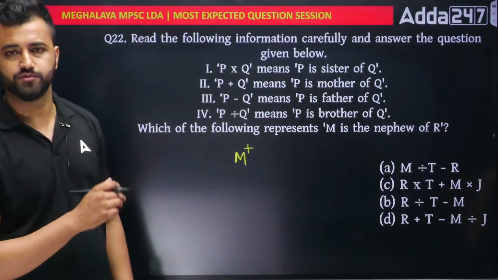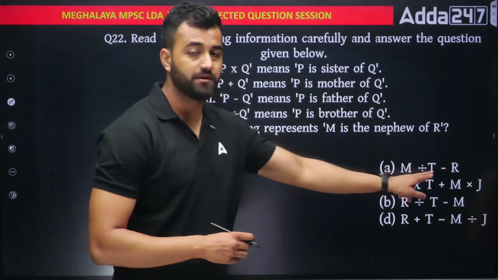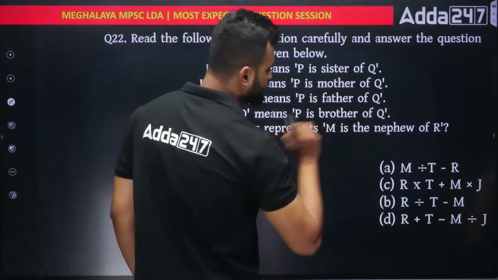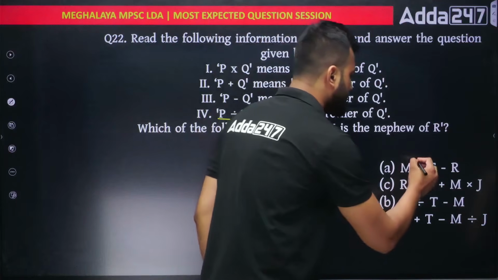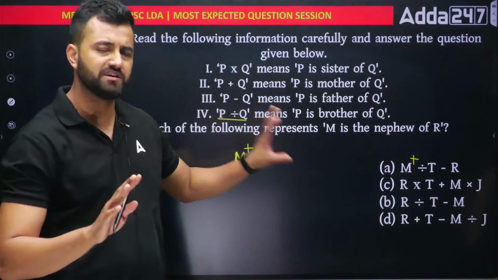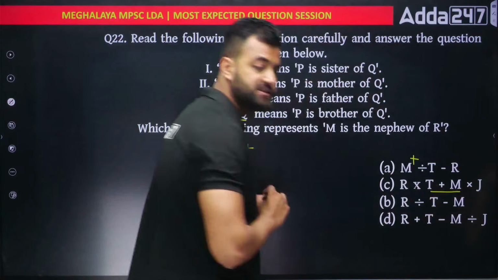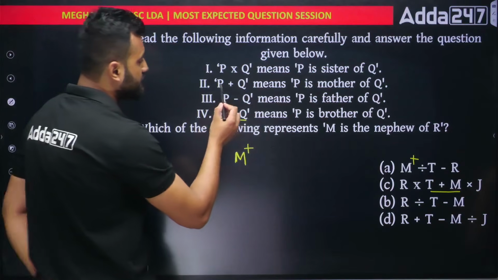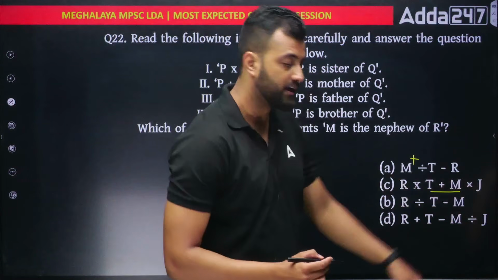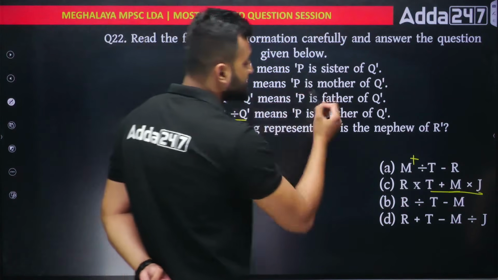Let's check the first option. If I see M divided by T, what does it mean? To see this, you have to see here. P divided by Q means P is the brother of Q. So out here, M will be the brother of T. So here I'm getting M as male. So this might be my answer. So we'll see later on. Okay, next out here, T plus J. T plus J means T will be the mother. So out here, T is the mother. Next, M cross J. If I write M cross J, what do I get? M cross J means M is the sister.